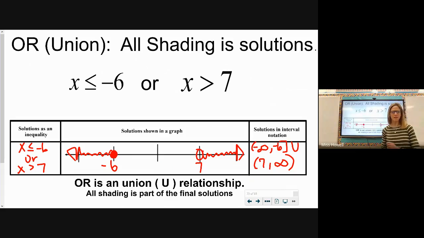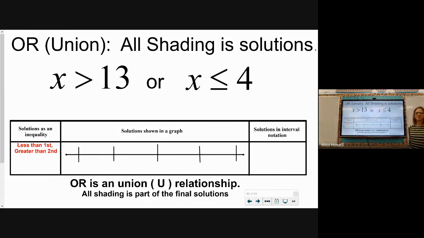All right, last one. X can be every value greater than 13, or x can be every number less than or equal to 4. My suggestion is put your less than one first because this is your lower number that's going to go here on your number line. That'll help you stay organized. So x can be every number less than or equal to 4, or it can also be every number greater than 13. All right, let's make our graph of solutions.